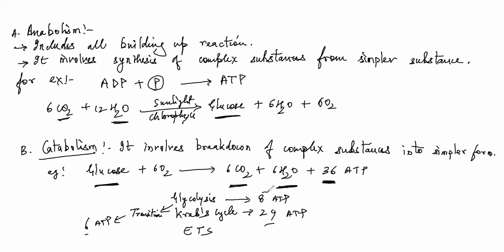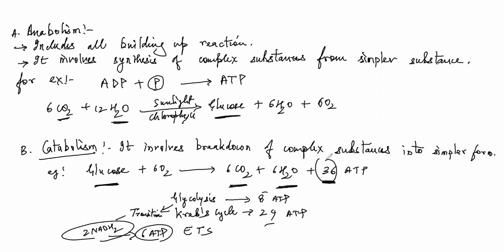Okay, sir. However, you can write 36, no issue at all. We don't count the transition phase. We consider this as twice of NADH2. We forget to count this, which is equivalent to 6 ATPs. So that is why there is a confusion about this.